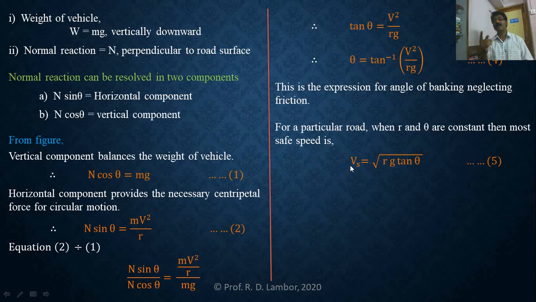And as there is no sufficient required centripetal force, you cannot successfully complete your turn. Your vehicle may move tangential to that circular path. It will skid. Sometimes it will be thrown off the road. Definitely there will be danger of accident.